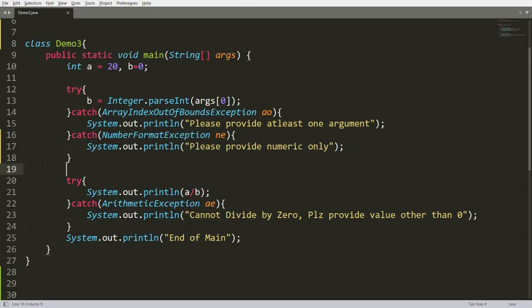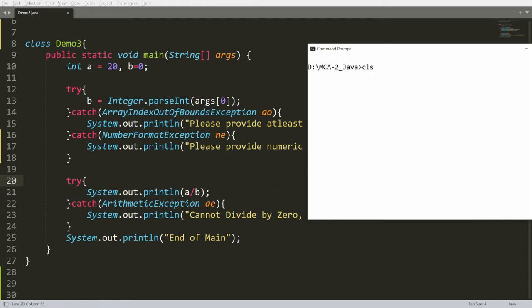Here, if the user is not providing any argument, then this catch will be executed. If the user does not provide a numeric value, then this catch will be executed. And if the user is providing a proper numeric value, then none of these catches will be executed and it will go into the other try. So you can save this.